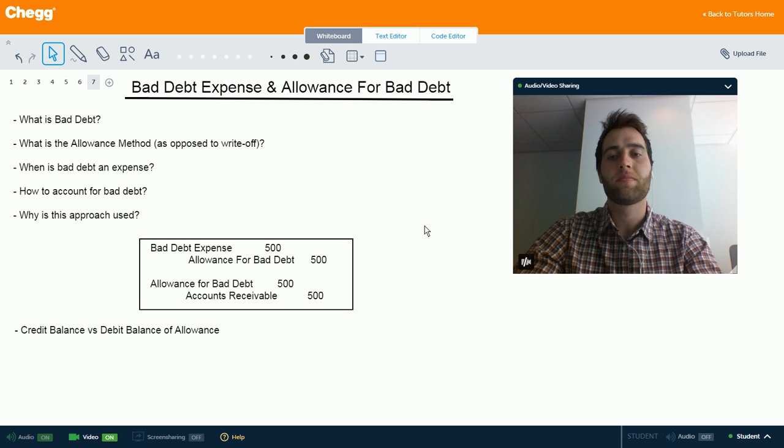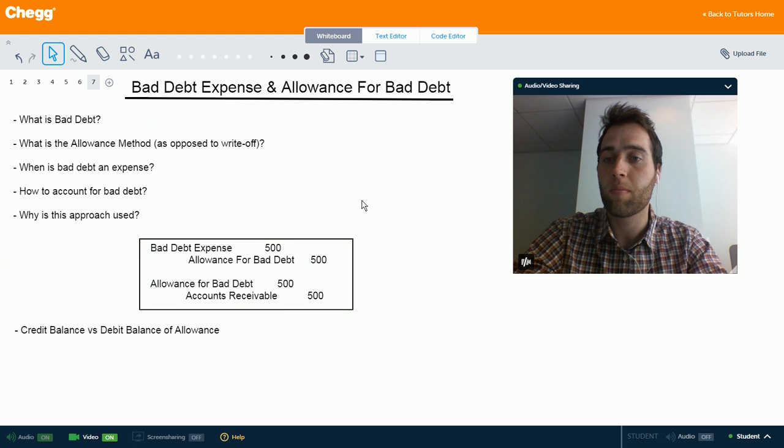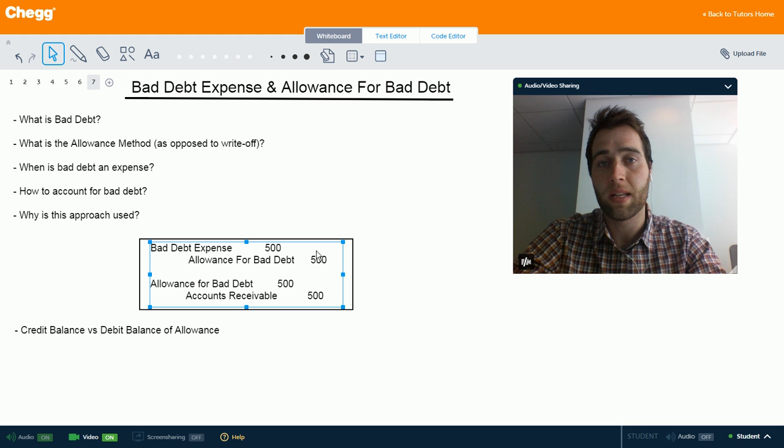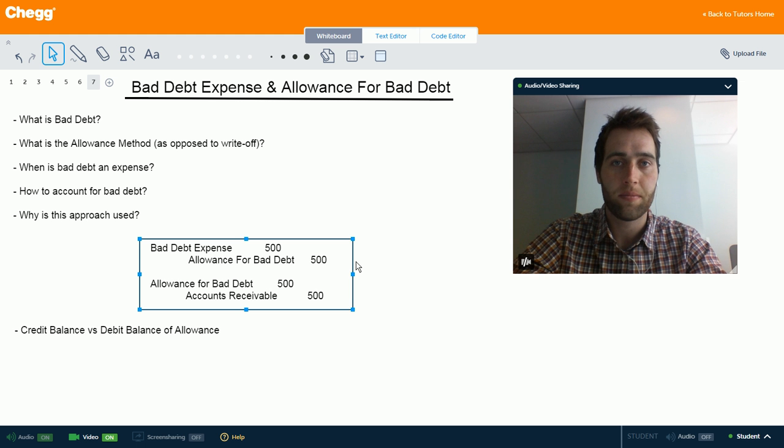So how do you account for it? Well, whenever a company makes a sale on accounts receivable or something like that, they're going to debit accounts receivable and credit the sales revenue. So that's the sale. And then at the beginning of the period, they're going to create this allowance for bad debt. Remember, we said they create the expense at the beginning of the period. So they debit an expense, bad debt expense, and in this case, they did it for $500, and they credited the allowance. That means they're creating an allowance for $500. You might want to think of that as almost like a savings account or something. They now expect that they will not receive $500, and then they can use that throughout the period.